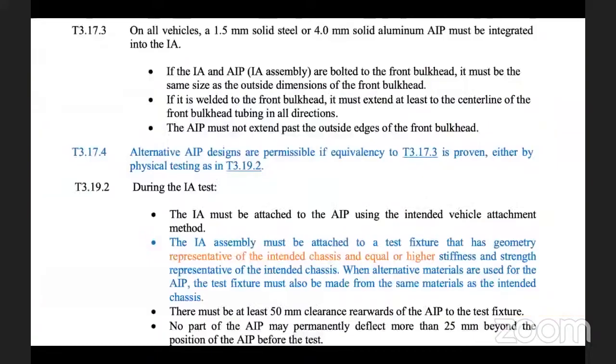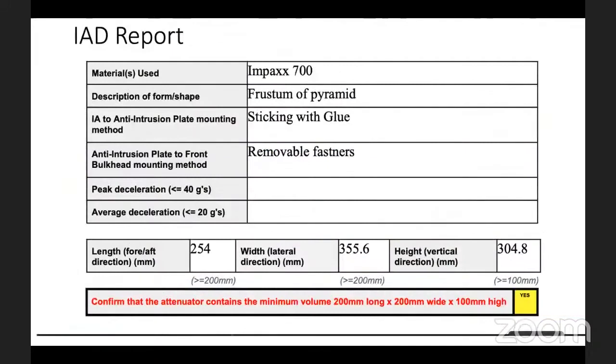So this is what I wanted to highlight. Now I will quickly cover the IID report. In the IID report, you get a template, and you need to fill in the data listed. There are a few concerns in IID, which I will talk about right now.